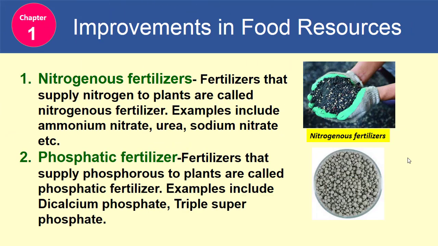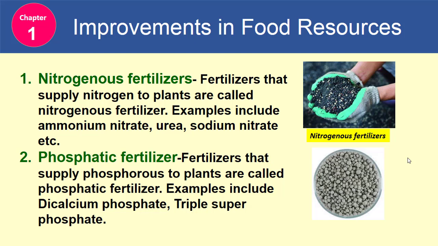So first is nitrogenous fertilizer. Fertilizers that supply nitrogen to plants are called nitrogenous fertilizers, as derived by the name. The examples include ammonium nitrate, urea, sodium nitrate, etc.